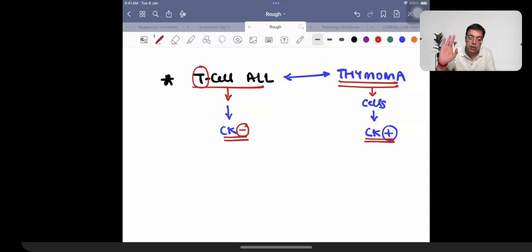Of course, there can be other markers as well for the purpose of differentiation, but let us at least be familiar with the facts which have already been asked in the exam, and therefore this is what we need to be familiar with over here.